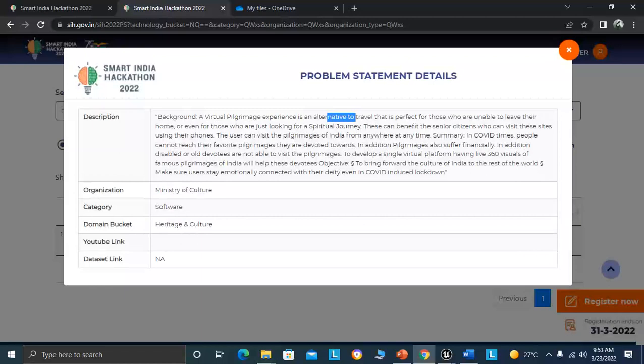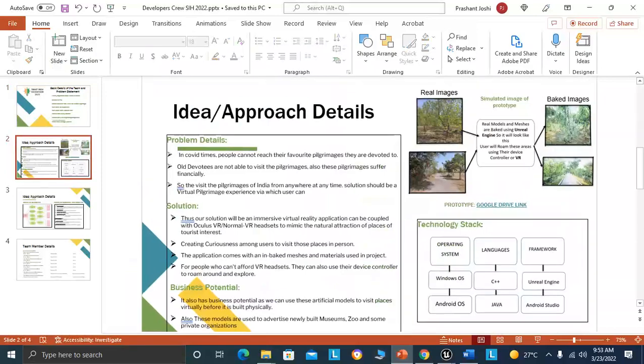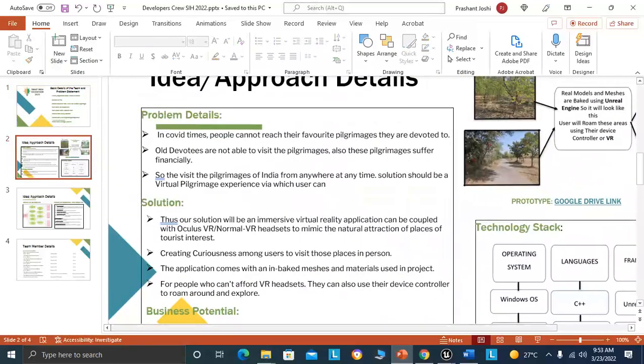With the help of Unreal Engine, we created a virtual place. I will show you in my PPT, which also shows the problem statement.